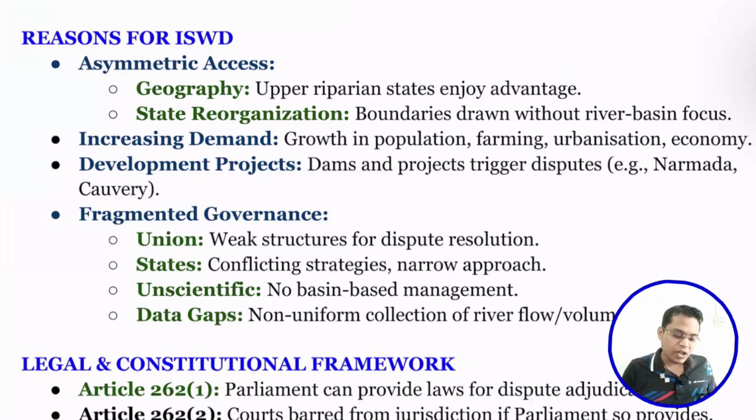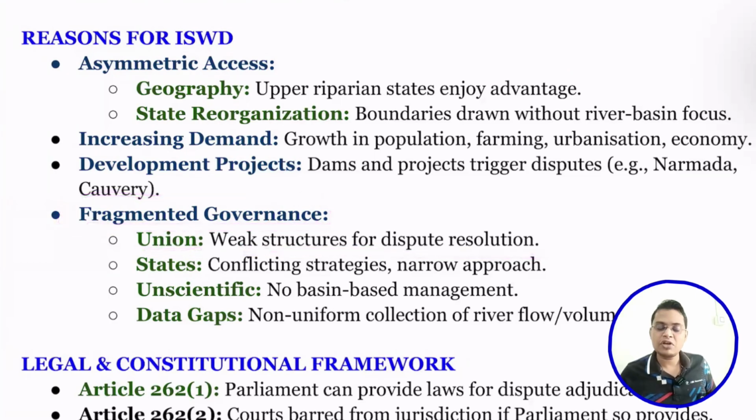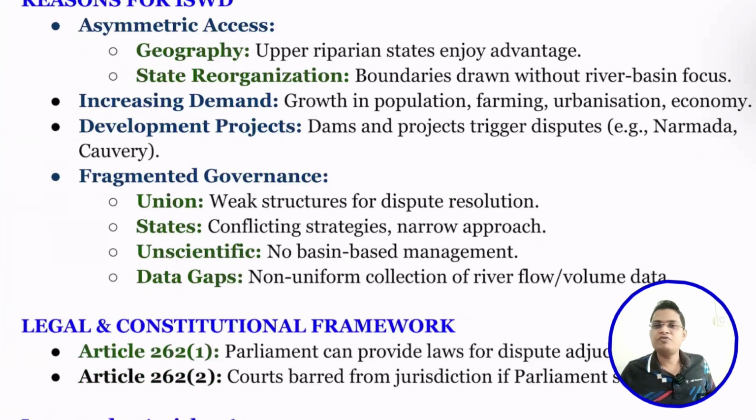Okay, next is fragmented governance. The Union has a weak structure for dispute resolution. If you look into our current architecture for resolution of disputes, you'll find it is a weak structure. States follow conflict strategy and a narrow approach. They are simply concerned about politicizing the issue to get maximum benefit.